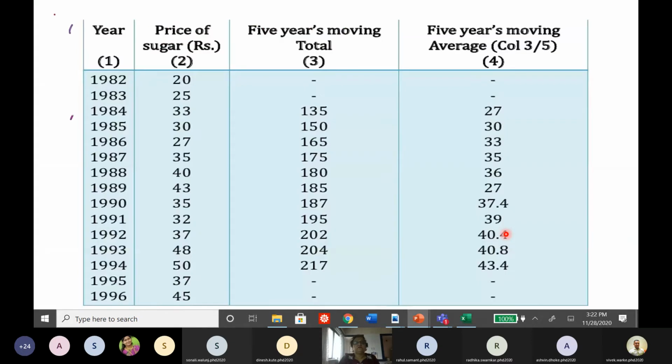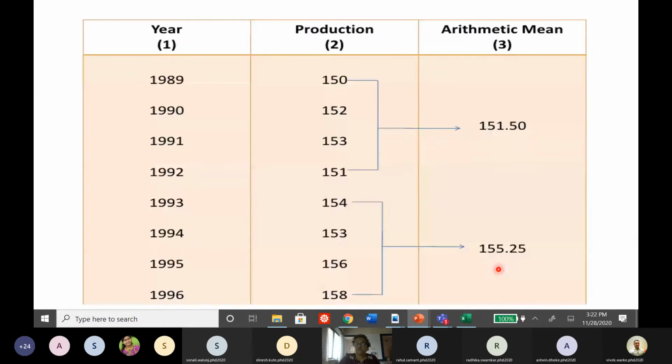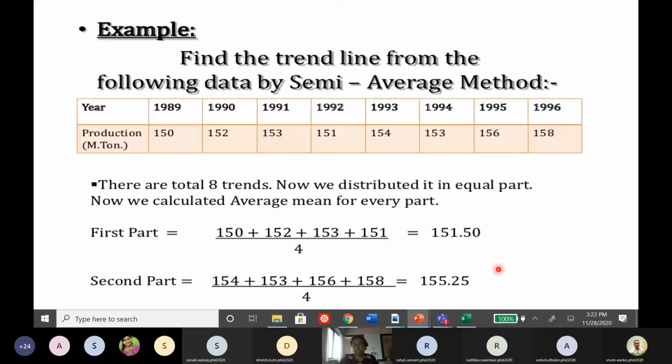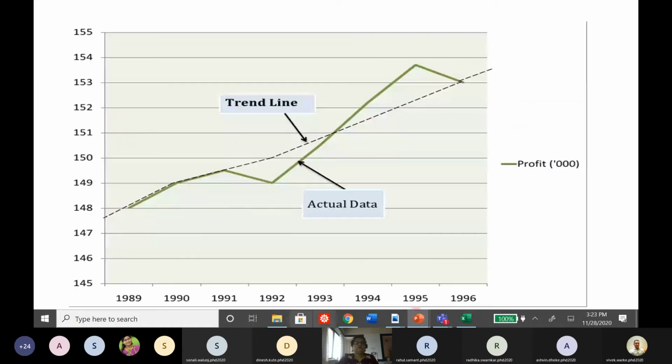In the previous example where we have drawn these figures, when we have drawn this figure, you will see that the points do not lie on this trend line. All the points do not lie. Some of the points may lie on this trend line, but all points may not. And because of that, suppose at 1991 it is matching, but at 1992 it is not matching. See, there is a deviation between the trend value of 1992 and the actual value.